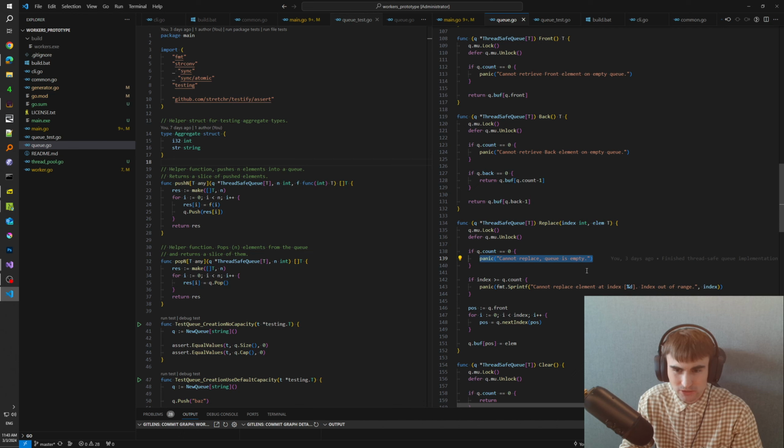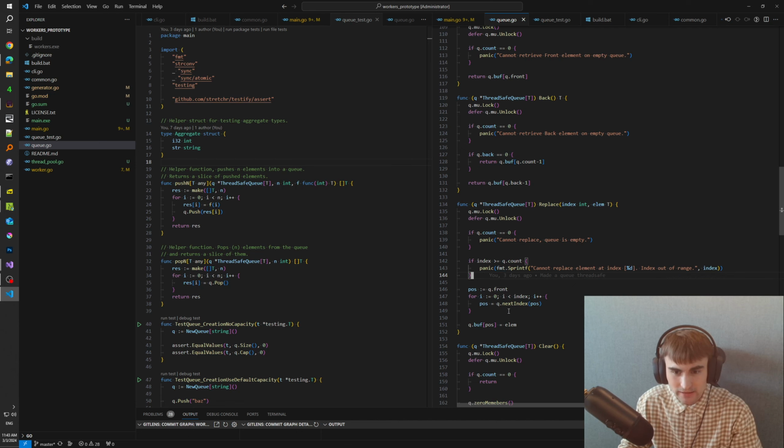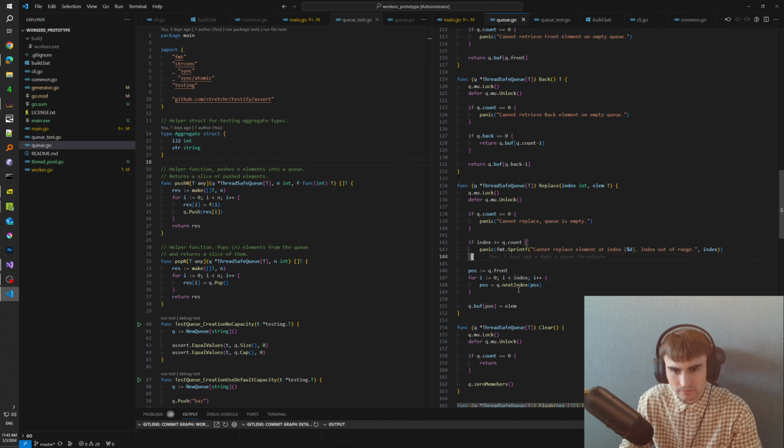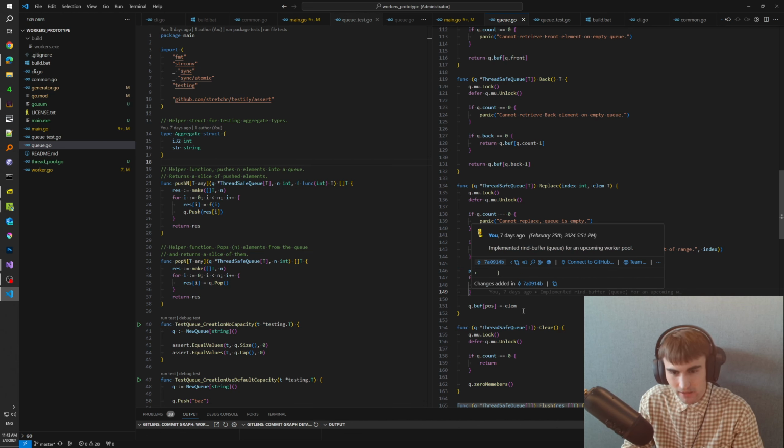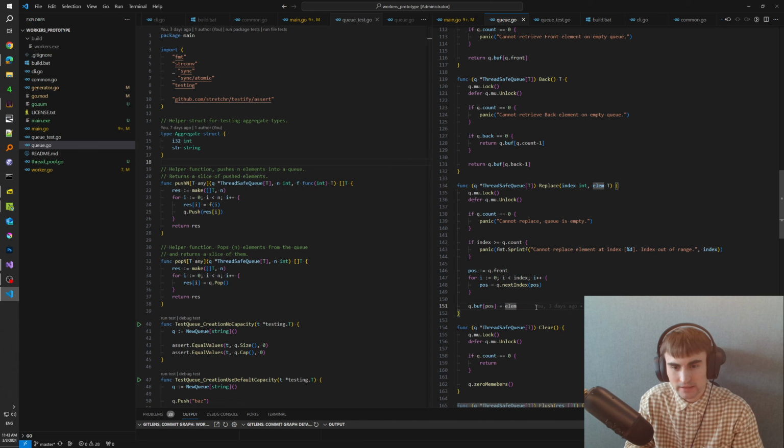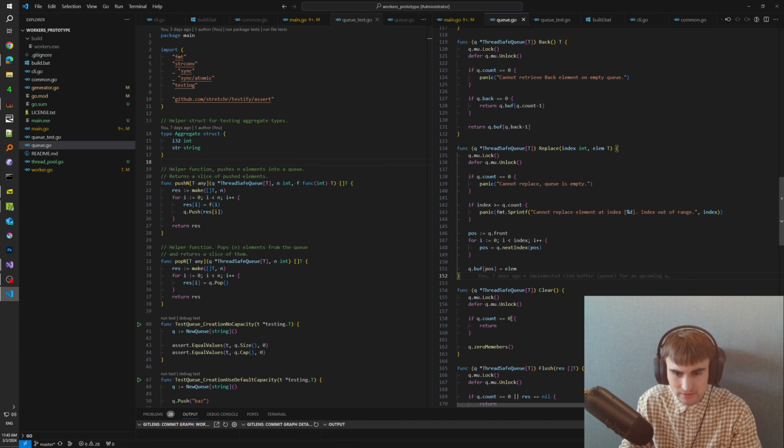If you are trying to replace an element on an empty queue, that will panic, and if the index is greater or equal than the amount of elements in a queue, that will panic as well. That's the design decision that I made. Otherwise, we have to find the right spot based on the index provided, and we iterate in a for loop, and then we just insert the element.